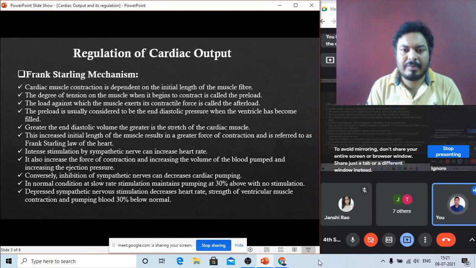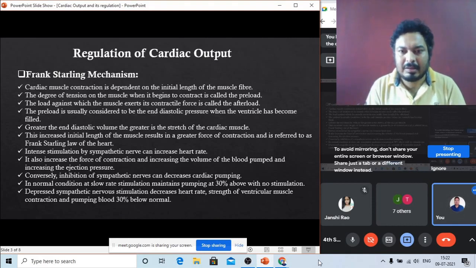The amount of relaxation of the heart during the end diastolic period also generates a powerful contraction later on. That means when you pull the heart muscles more, they also exert a powerful contraction force.